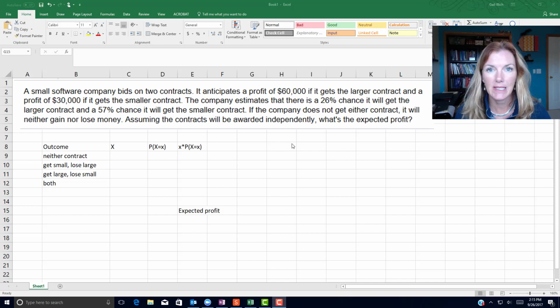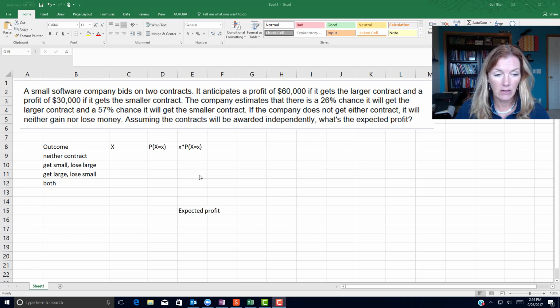Problem. And this problem is an expected value problem. And we're told that a small software company bids on 2 contracts. It anticipates $60,000 if it gets the larger contract and $30,000 if it gets the smaller contract. The company estimates that there's a 26% chance it will get the larger contract, a 57% chance it will get the smaller contract. And if the company does not get either contract, it will neither gain nor lose money. Assuming the contracts will be awarded independently, what's the expected profit?